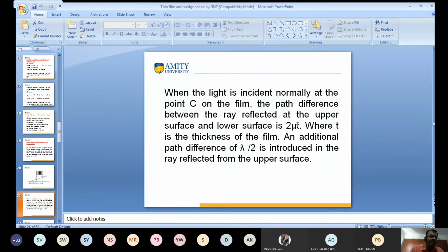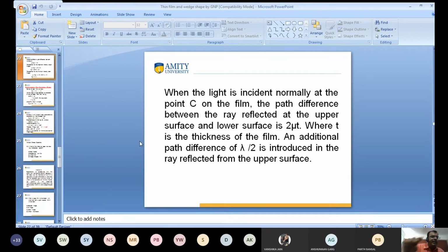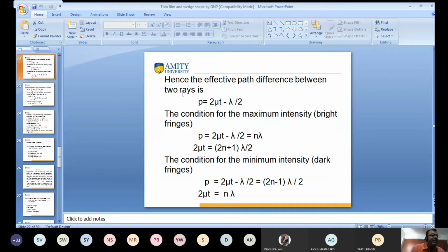I have written here that for normal incidence cos r is 1, so the effective path difference will be 2 mu t minus lambda by 2.